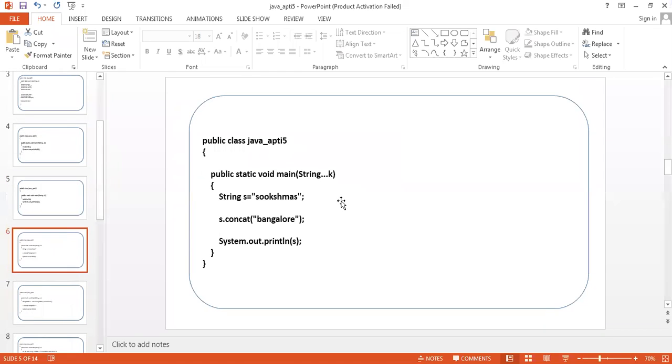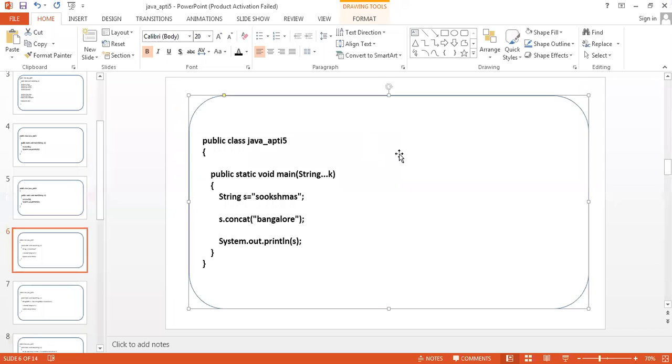This is the code. Sookshmas is the answer. Why? Because when we concat, it should be S equals S dot concat Bangalore. So here, when you created this string object with the value Sookshmas, it will be stored in the string constant pool.